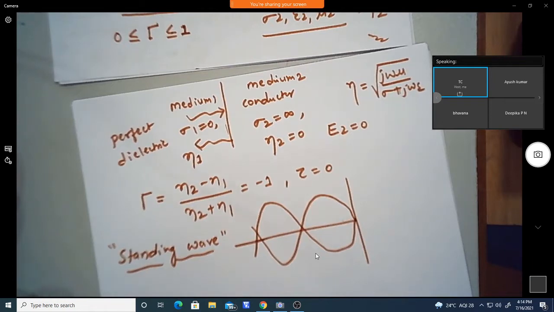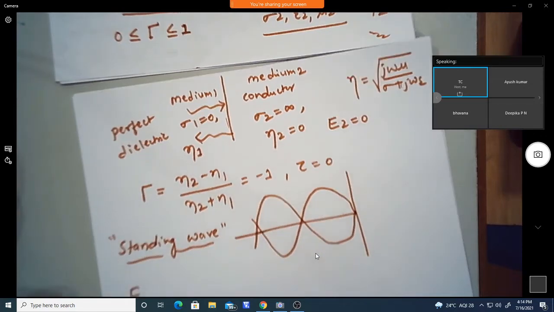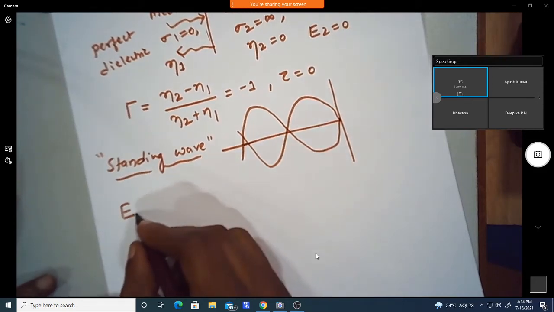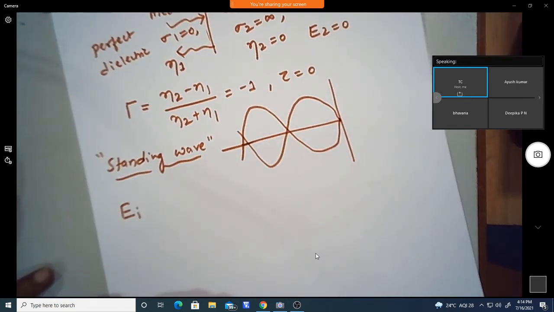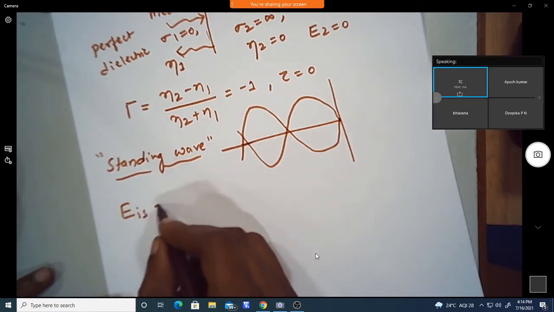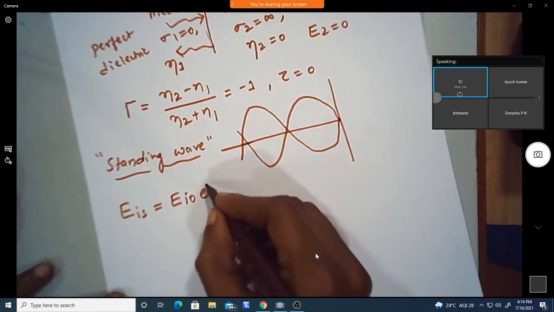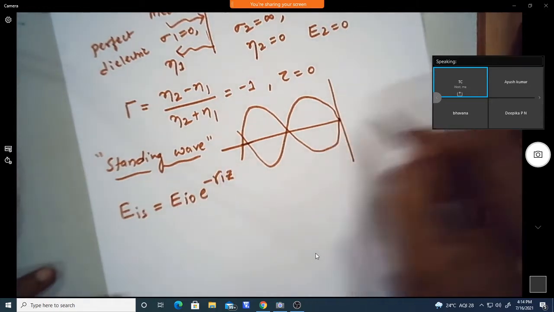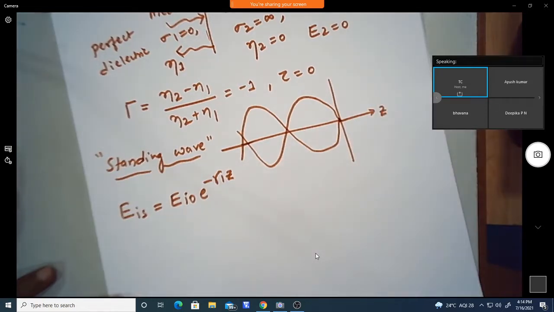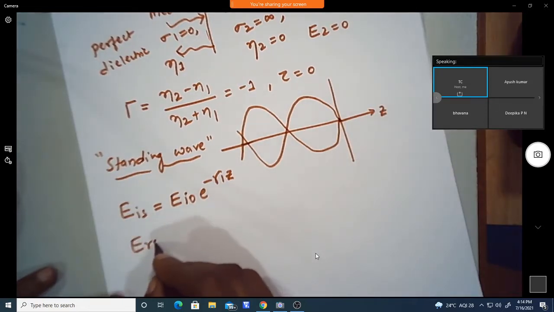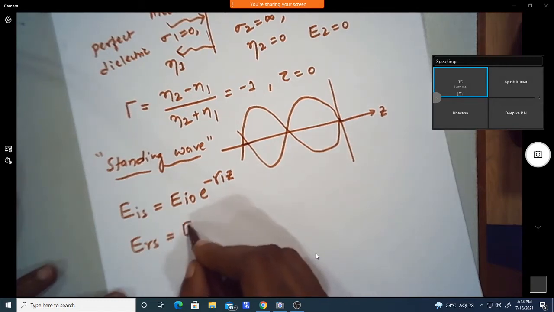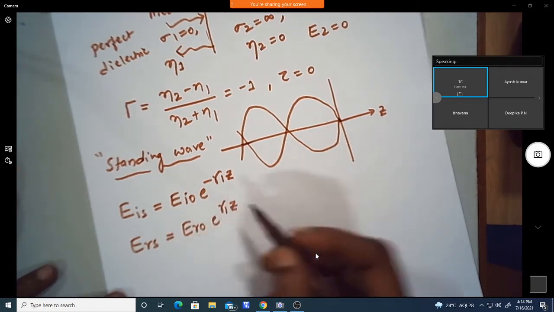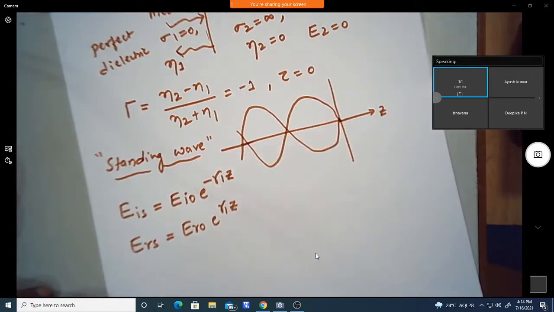Now let us take the equations for the incident and reflected waves, whose combination gives the standing wave. The incident wave in phasor form is EIS equal to EI naught into e power minus gamma 1 z, assuming the wave propagates in the z direction. The reflected wave phasor is ER naught into e power plus gamma 1 z, because it is going to reflect in the negative z direction.